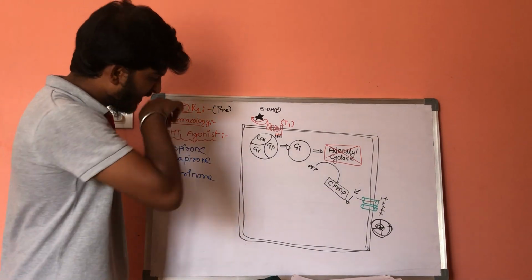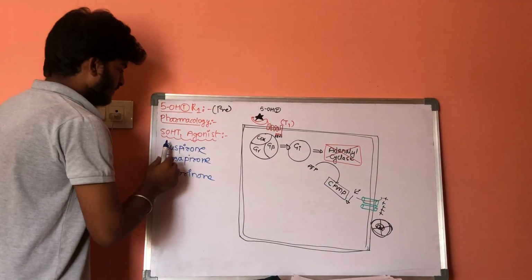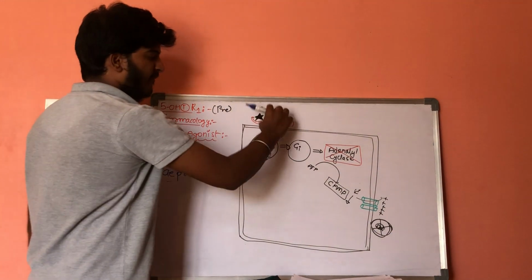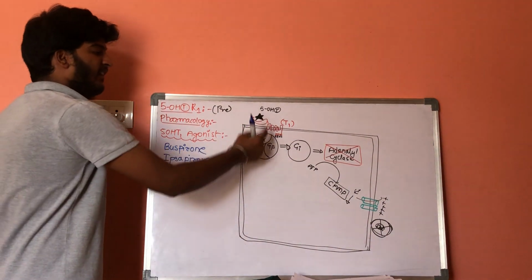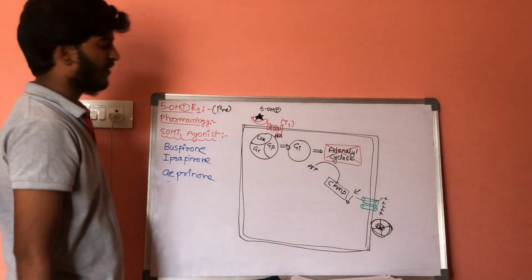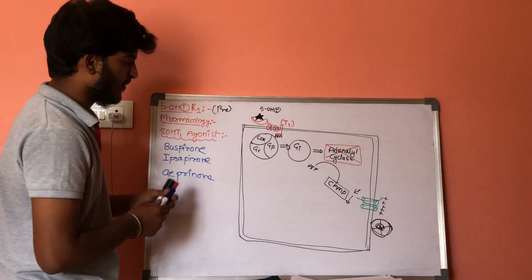So these are the 3 drugs which are administered as 5-hydroxytryptamine type 1 agonists, where they activate the G inhibitor protein and decrease the calcium ions. So there is no releasing of serotonin. So this is the first type of receptors.